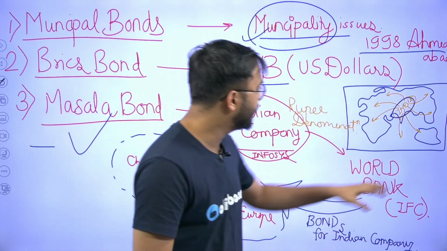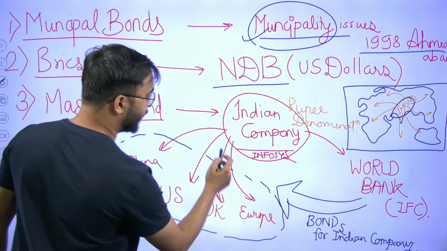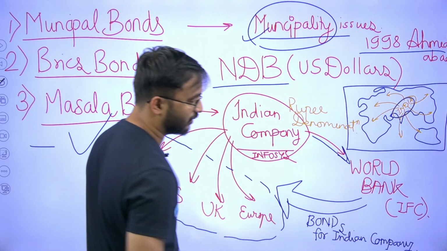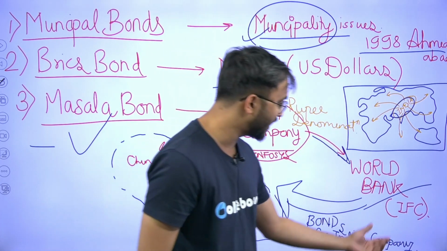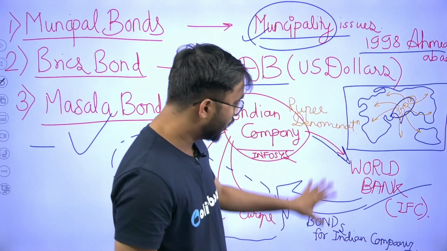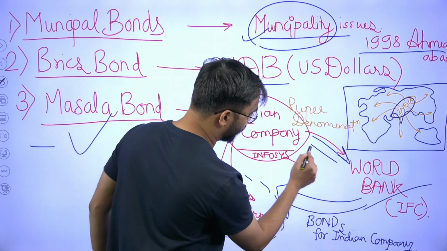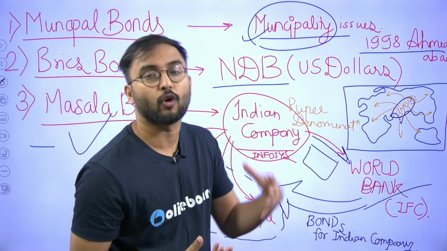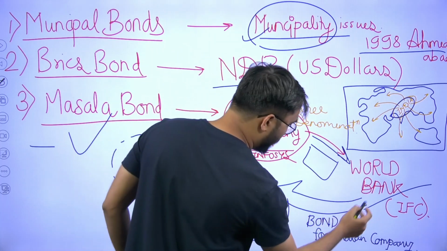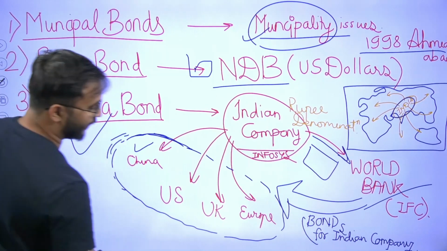Now, how will these foreign people trust this Indian company? Simple. This Indian company will go to the World Bank or maybe any other financial institutions like IFC. Okay, they'll go to the international institution and request them that, see here, look at our profile, look at our company. We need to raise money from the foreign, and therefore this World Bank will then issue a bond in the foreign countries.